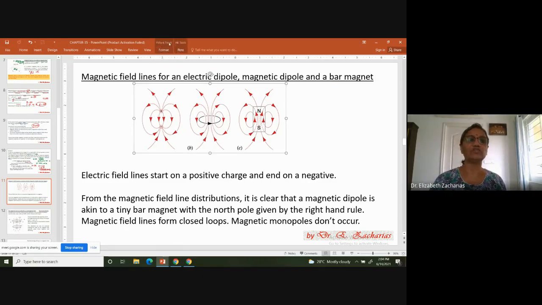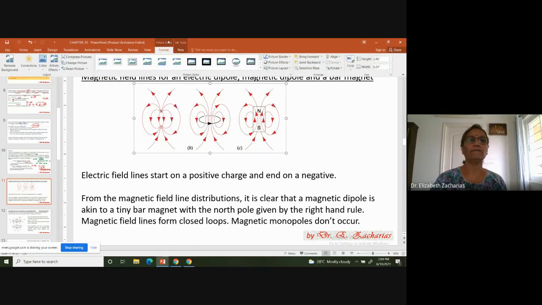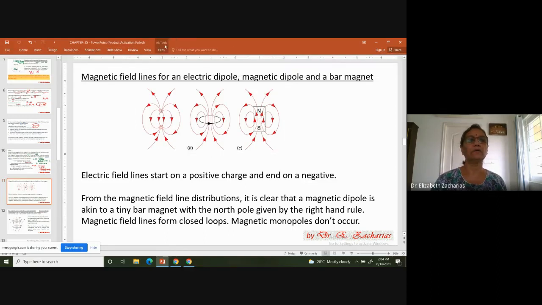So this is the first picture. Here is a minus charge and a plus charge, and you can see how the electric field is going from the positive charge to the negative charge. So this is the first picture, not a new picture. This you have already seen in chapter number 26, and 27 also you've seen. 28, no. Okay, now what's the next one?